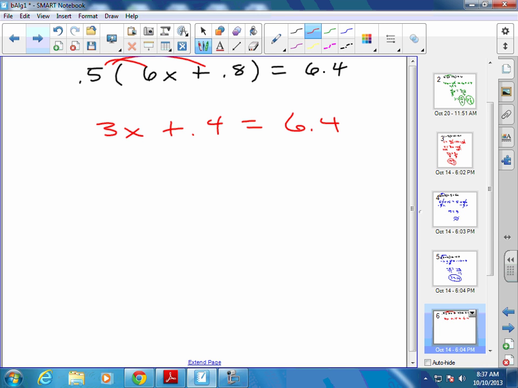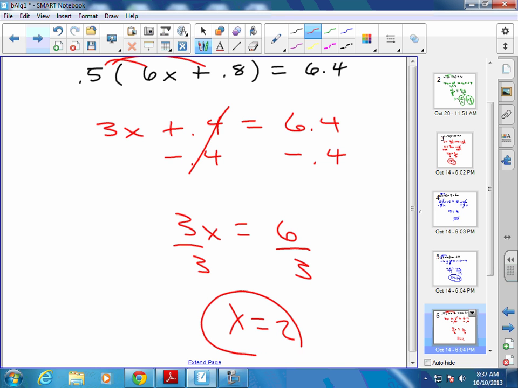What are you going to get rid of first? You're going to get rid of the addition, so we're going to minus 0.4. If I take 6.4 and I minus 0.4, I get 6. Now I can divide by 3 and get x equals 2. Okay, that one worked out nice.